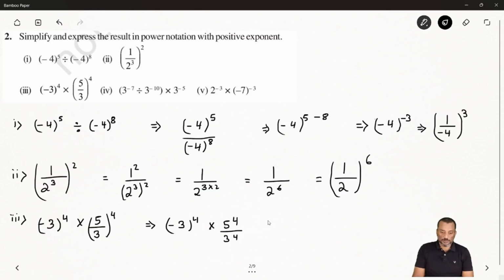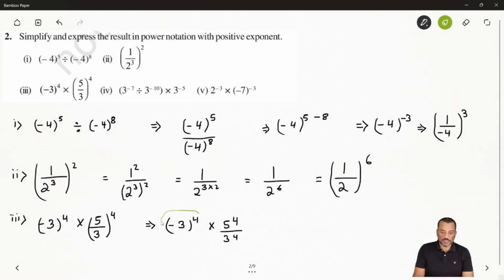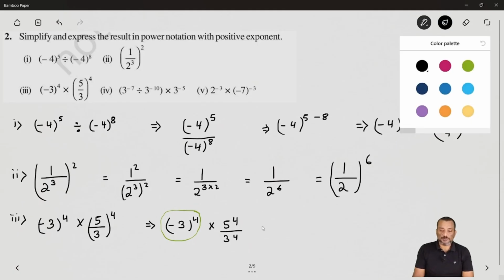Okay, now you can see here this much you have got it. Now you can see here this negative number having how much power? 4. So 4 means what? 4 is our even number.